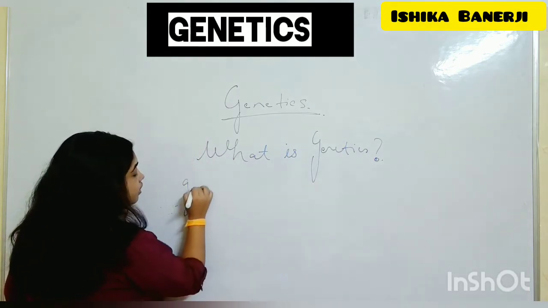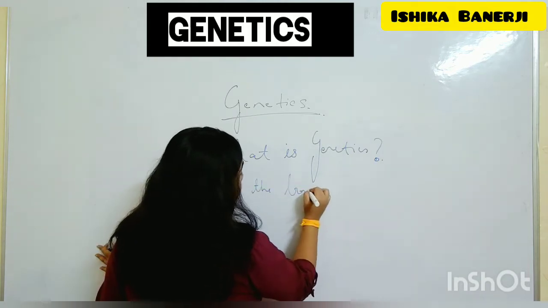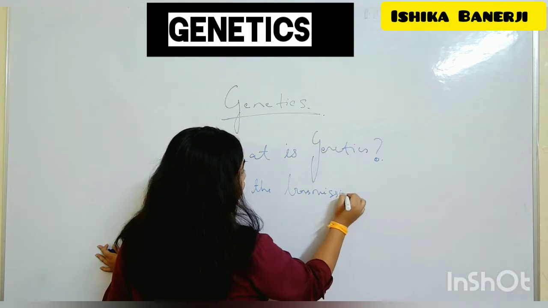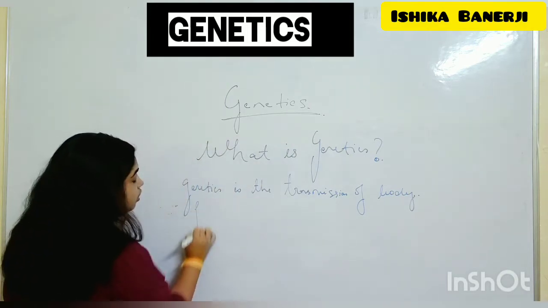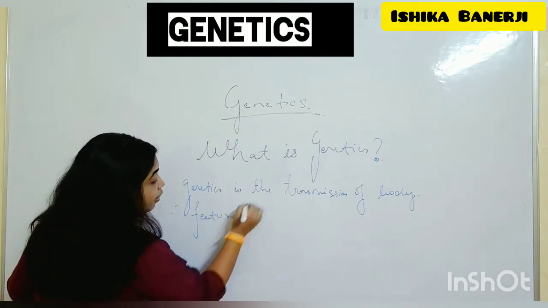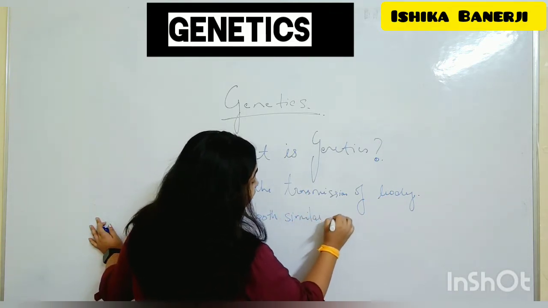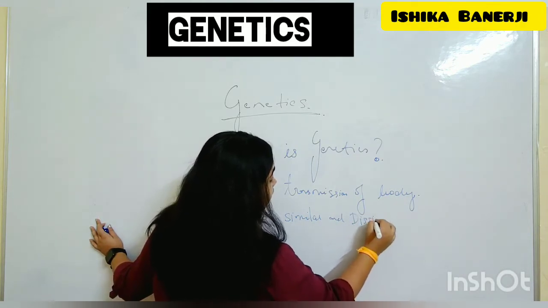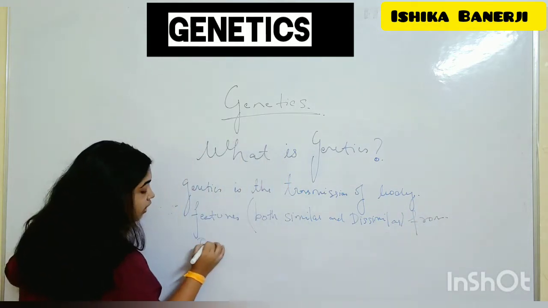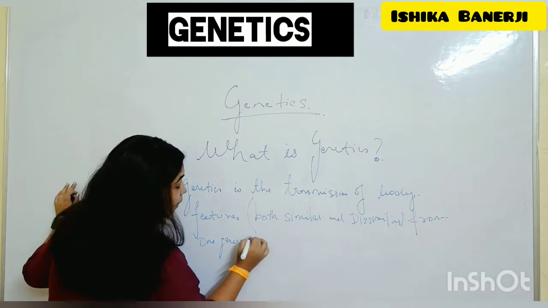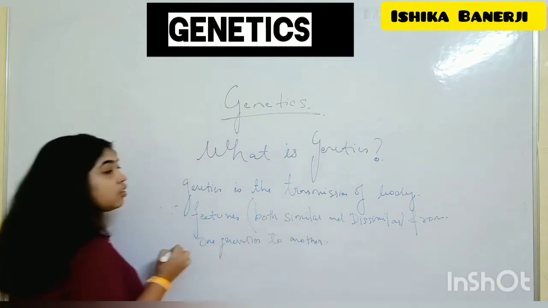Answer is: genetics is the transmission of body features, in bracket write both similar and dissimilar, from one generation to another. Okay, so this is called genetics.